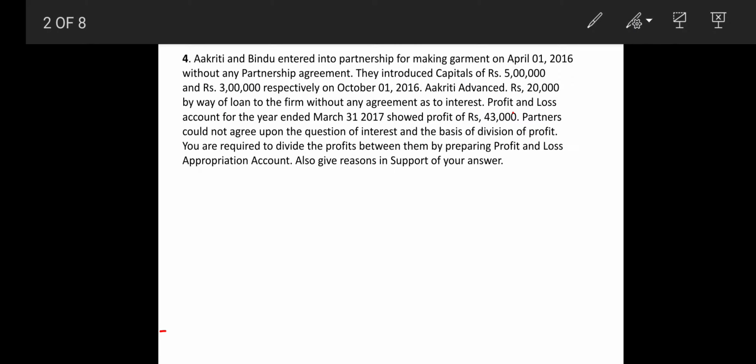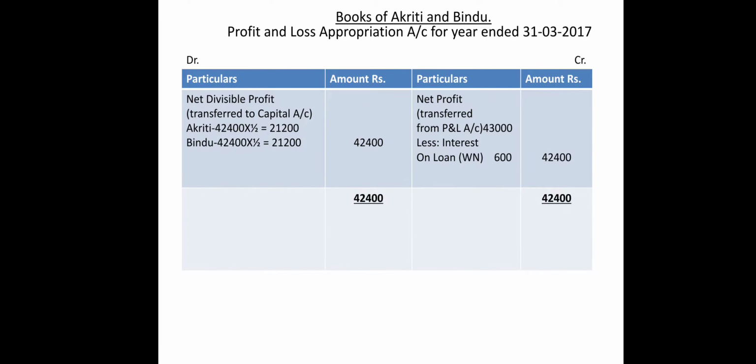Here in the question it is mentioned that on 31st March 2017 profit and loss account showed 43,000 as a profit. So first thing we have to transfer is 43,000 over here. So every sum, you have to transfer the net profit from profit and loss account.